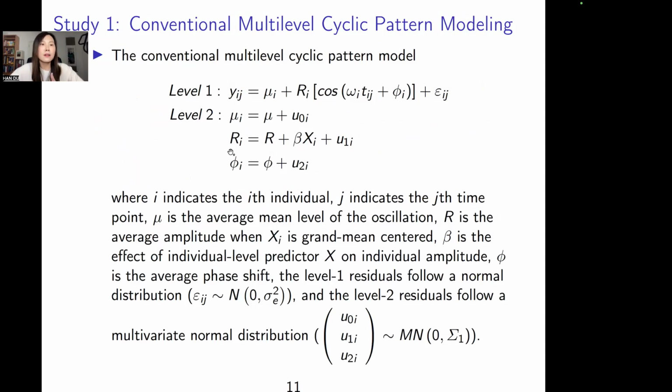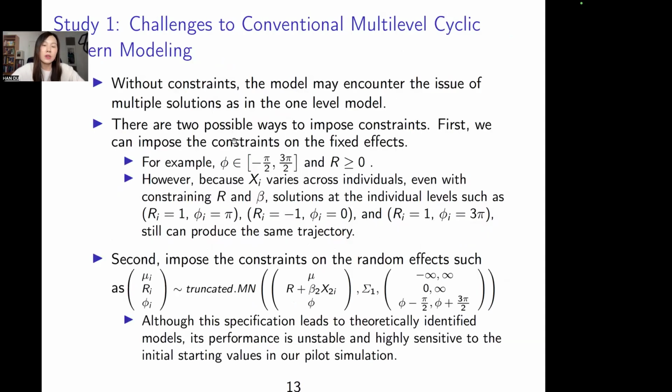Then this constraint is not very helpful because some person's individual effect r_i can still cross the boundary. So instead, we can put the constraint on the random effects by using a truncated multivariate normal distribution, because previously the constraint on the fixed effect does not work.